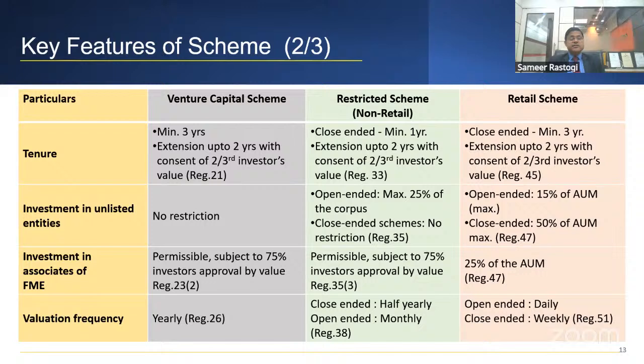Investment in unlisted, there is no restriction in case of the first. Open-ended, maximum 25% of the corpus, and close-ended scheme if you're launching, then no restriction.